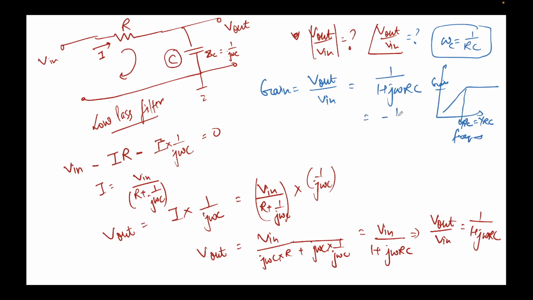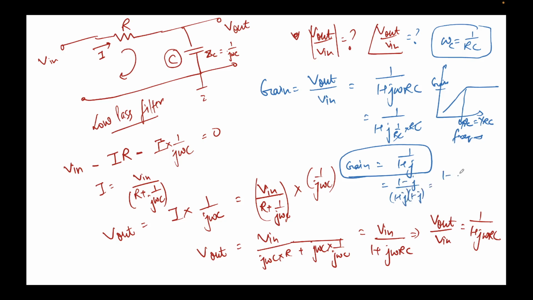So I'll get 1 upon 1 plus j times 1 upon RC into RC. This gets cancelled. So I get 1 upon 1 plus j. Now we have found the expression for gain. Now we were required to find the magnitude. I'll simply multiply numerator and denominator by 1 minus j. I am rationalizing it. So this will come out to be 1 minus j over 2. Now what's the magnitude?